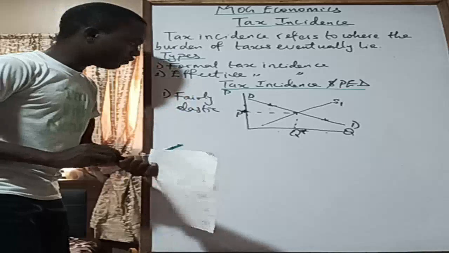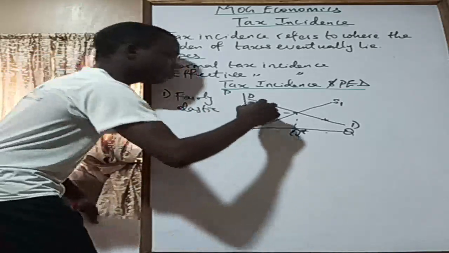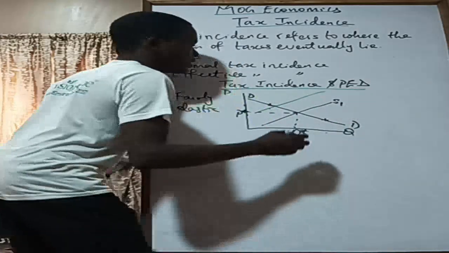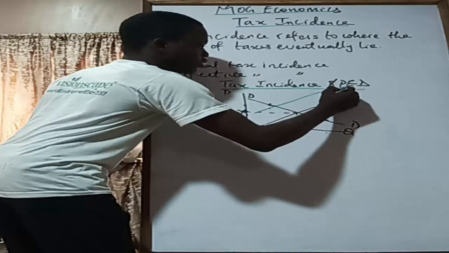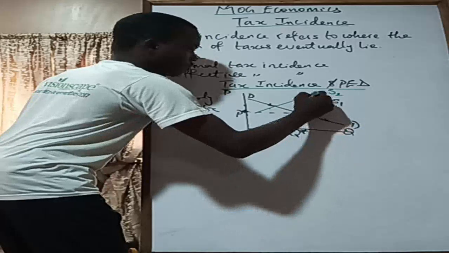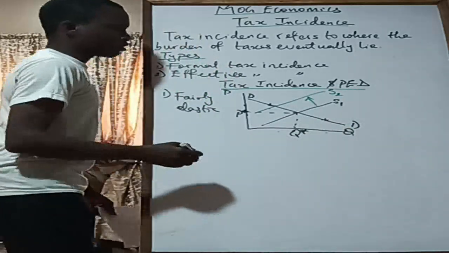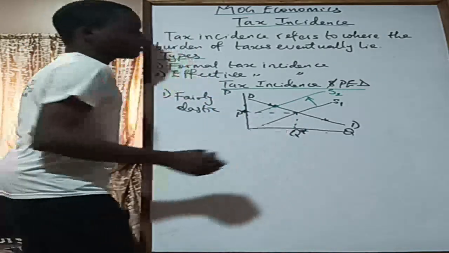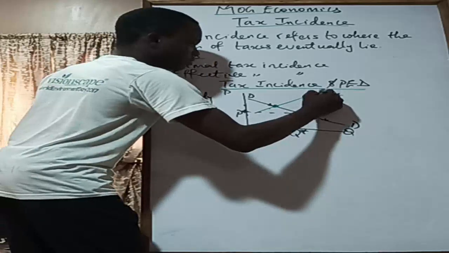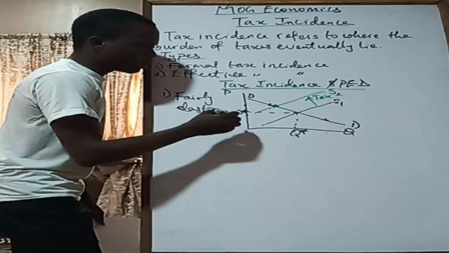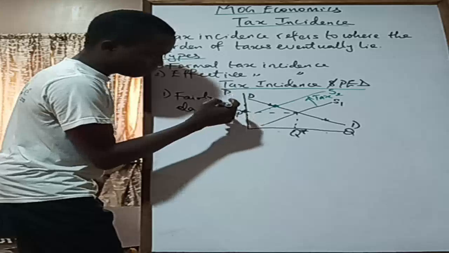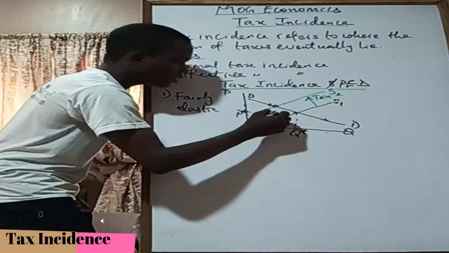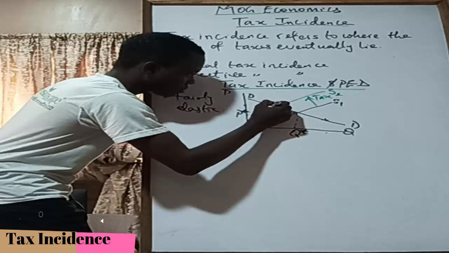So now with the imposition of tax on the supplier, there is an inward shift of the supply curve. I call this S2, right? There's an inward shift here of the supply curve. So from here, this is where the new supply curve is. This is because of tax, so you can just put the tax there. Now, because of this, there is a new equilibrium. This S2 is intersecting the old demand curve here. So we trace this guy down.